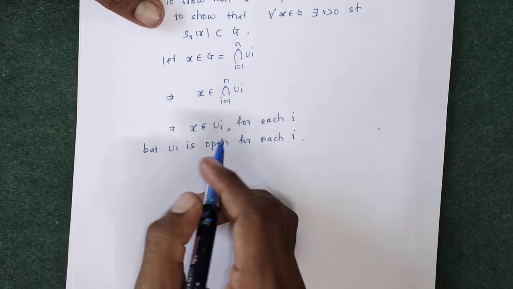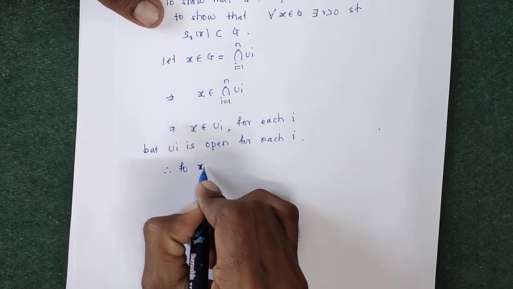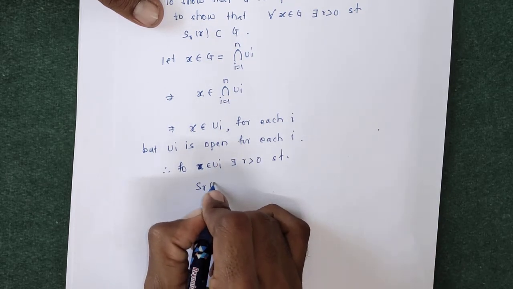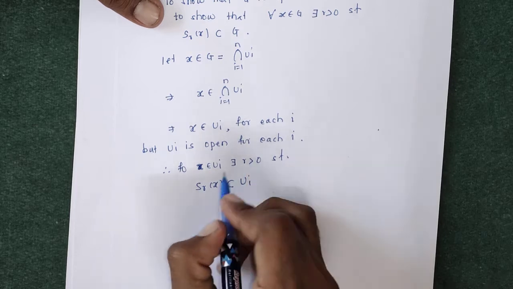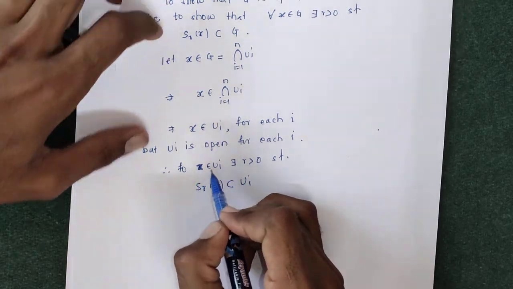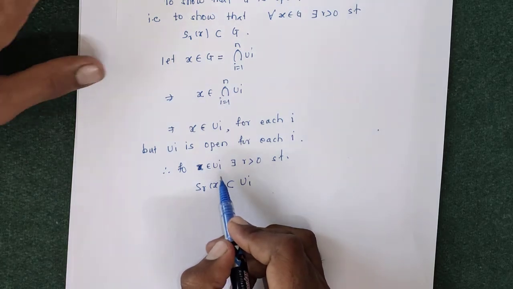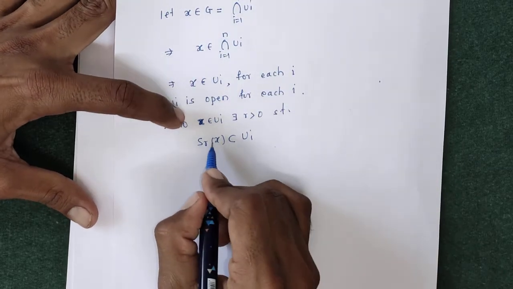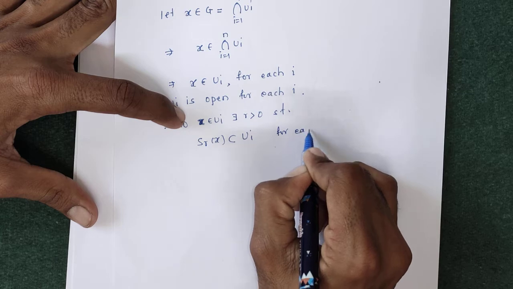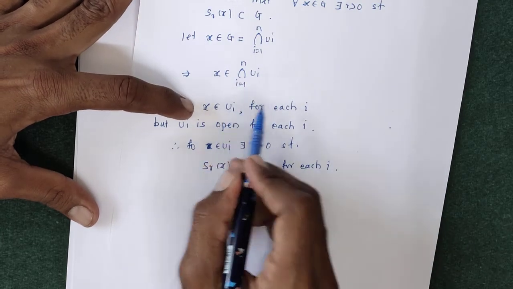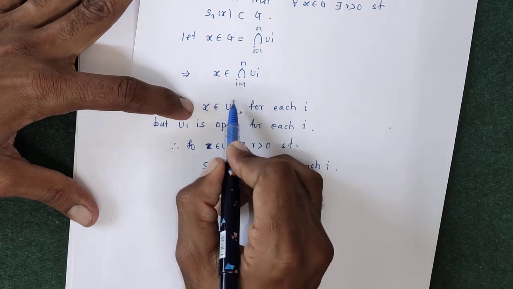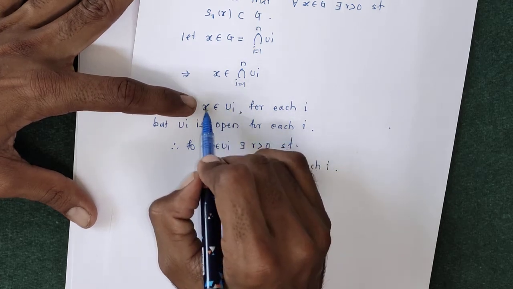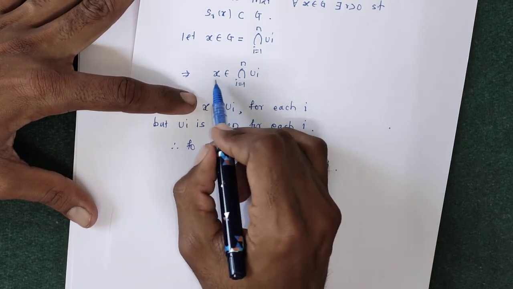Therefore, for that x belonging to ui, there exists some radius r greater than 0 such that the open sphere SR of x lies inside this ui, because ui is itself open, and for every element of an open set there must exist some radius such that the open sphere centered at x lies inside ui. So x belongs to u1, x belongs to u2, up to x belongs to un. Therefore x belongs to that intersection.